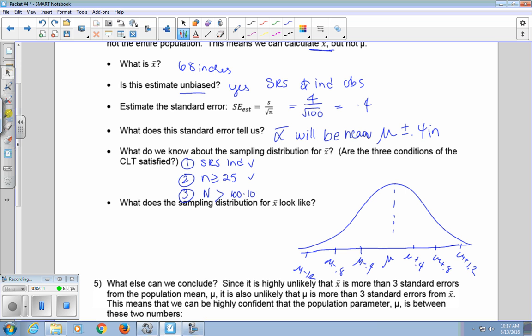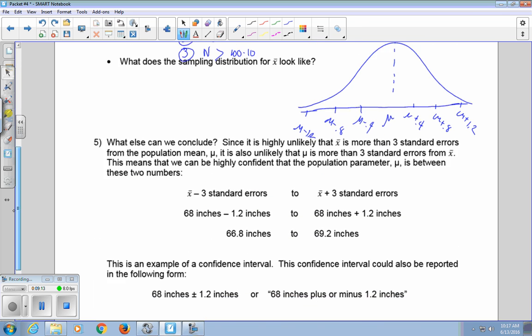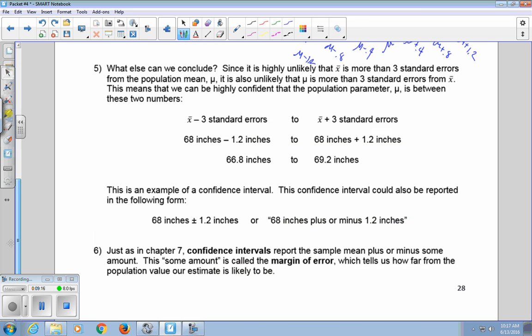What else can we conclude about this? Since it's highly unlikely that X bar is more than 3 standard errors from the population mean mu, it's also unlikely that mu is more than 3 standard errors from X bar.